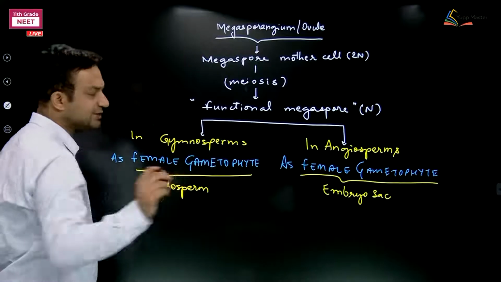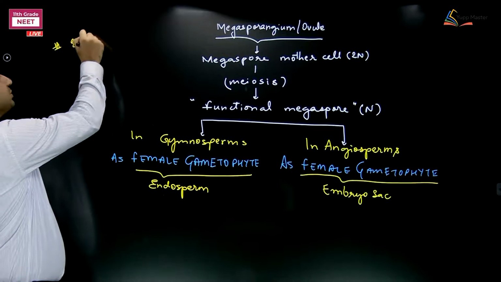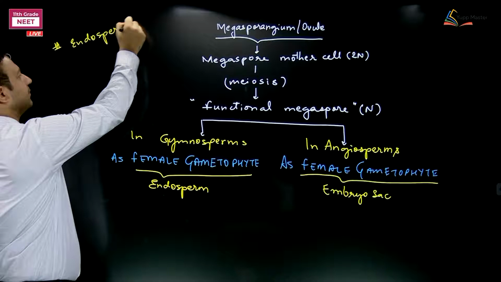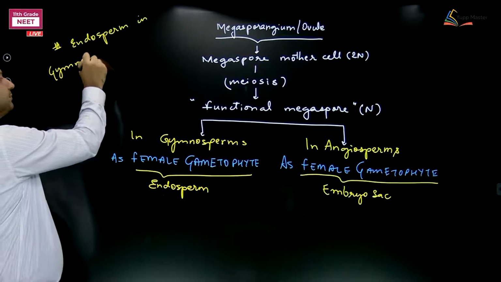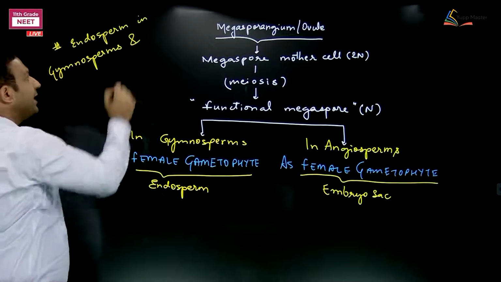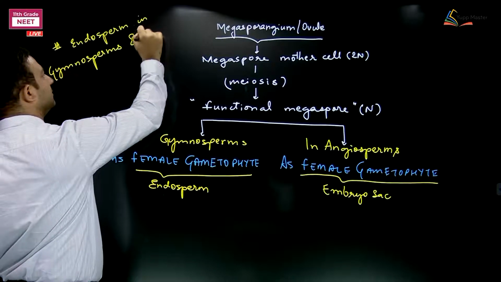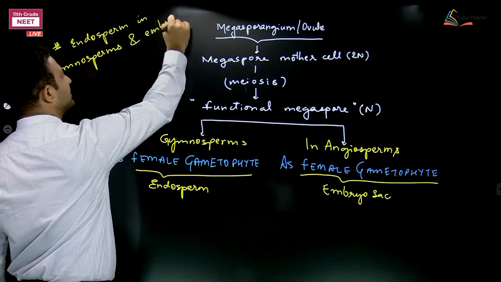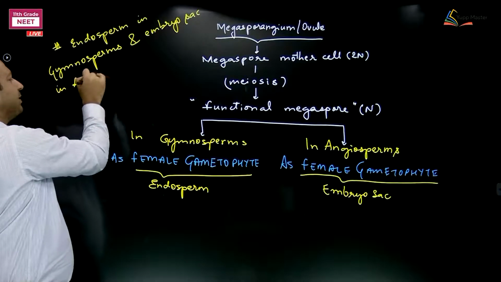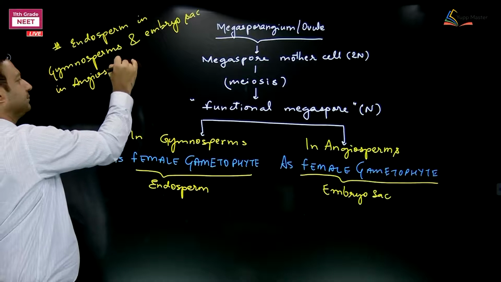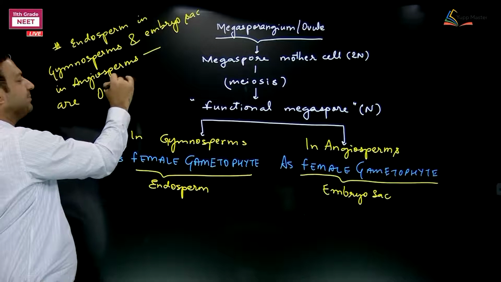Here what I am going to say, that particular line, that golden line is: the endosperm in gymnosperms and embryo sac in angiosperms are ontogenetically similar.